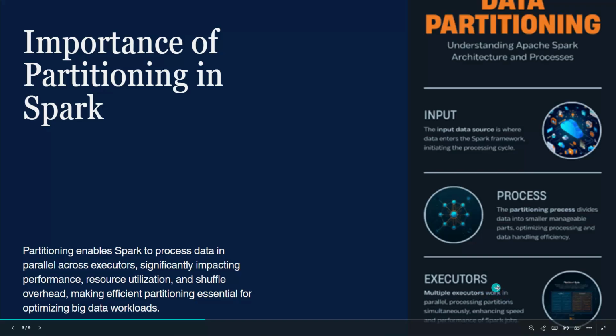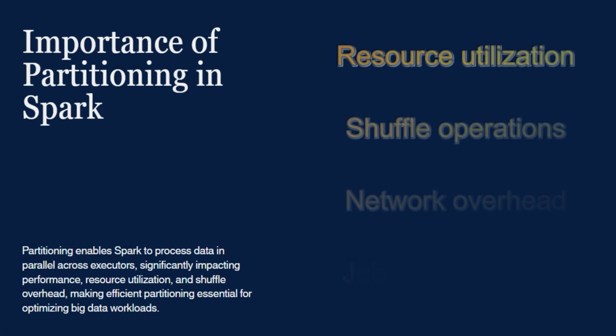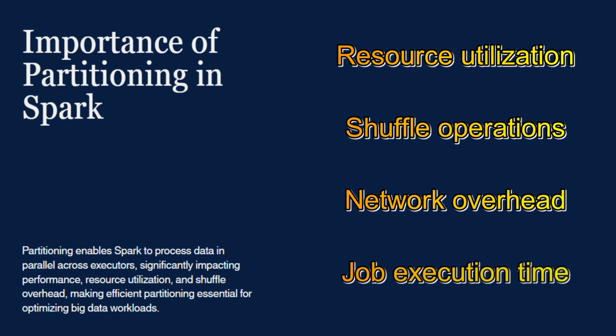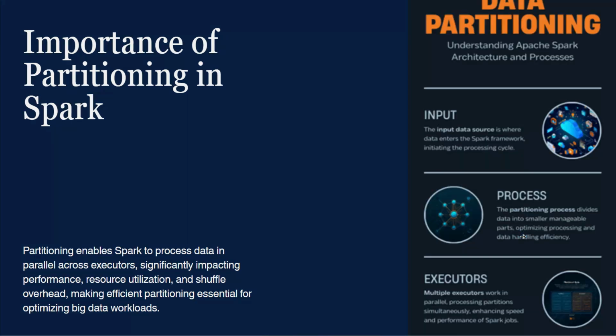However, partitioning is not just about parallelism, it also affects your resource utilization, shuffle operations, network overhead and job execution time. Poor partitioning can cause issues like data skew, where some executors receive too much data while others remain idle. So efficient partitioning ensures that data is distributed evenly across the cluster, allowing Spark to process workloads efficiently. This is why understanding partitioning strategy is critical for optimizing Spark applications. Hope you have understood this scenario.